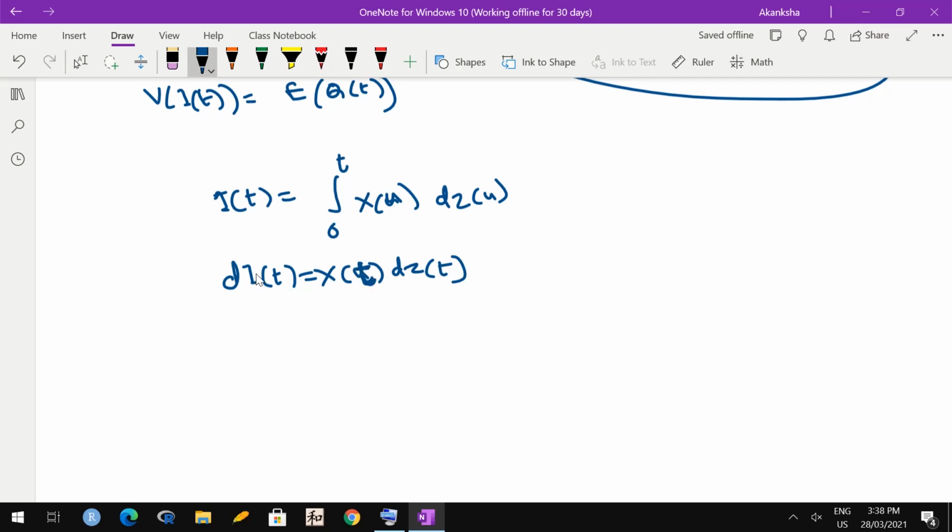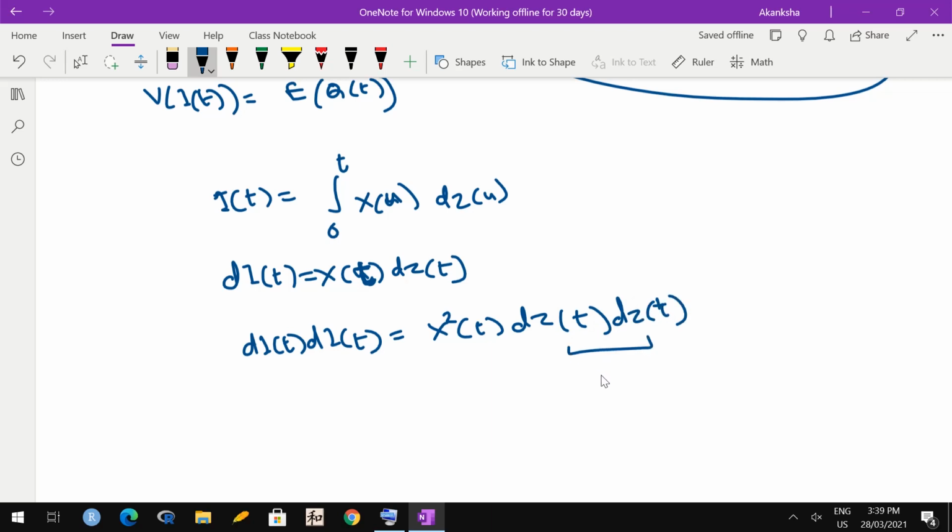Because derivative and integral are complementary operations. dI t would be x t dz t, the thing inside the integral. And if I take dI t into dI t, which is like quadratic variation, it becomes x square t dz t dz t. dz t dz t is quadratic variation of Brownian motion, which we know is dt.